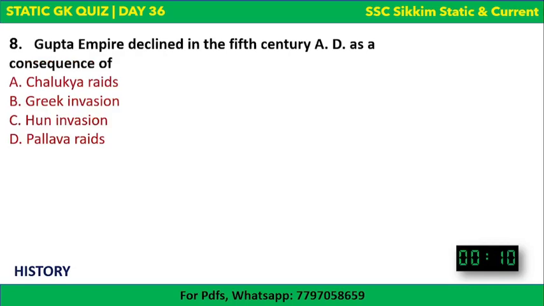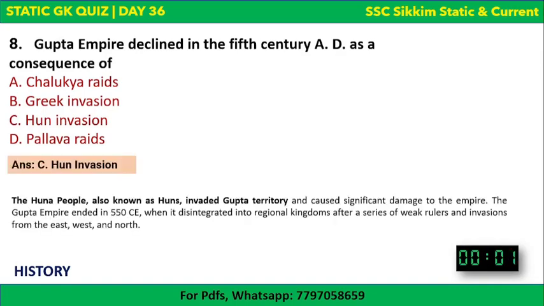Gupta Empire declined in the 5th century AD as a consequence of which invasion? The options are there, and the time begins now. Chalukya raids, Greek invasion, Hun invasion, or Pallava raids. So the correct answer to this question is Hun invasion. Okay, the Hun people, also known as the Hunas or Huns, invaded Gupta territory and caused significant damage to the empire. Okay, the Gupta Empire ended in 550 CE.